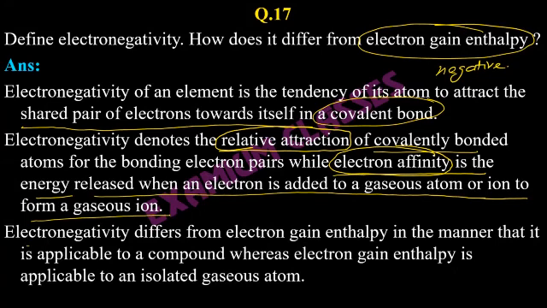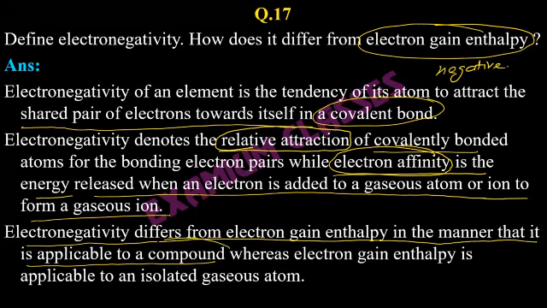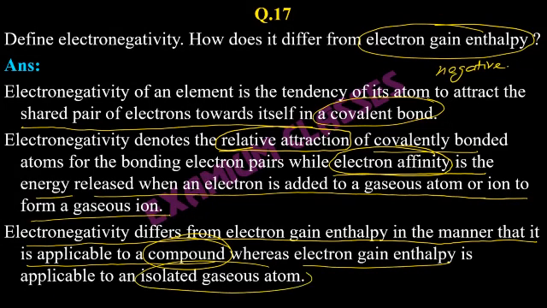So electronegativity differs from electron gain enthalpy in the manner that it is applicable to a compound, whereas electron gain enthalpy is applicable to an isolated gaseous atom. That atom gains an electron. For example, in NaCl, sodium loses an electron, and simultaneously chlorine gains that electron.